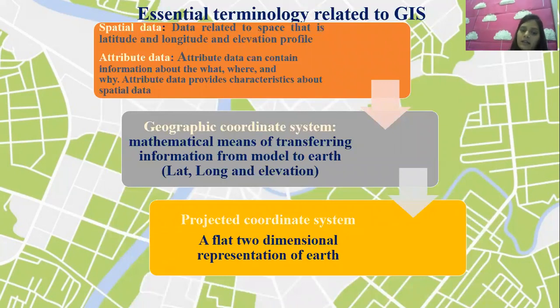Yes, attribute data is also known as non-spatial data. That is also known as attribute data only. But spatial data is related to space. Attribute data or non-spatial data is the characteristics of the data which we have already gathered.